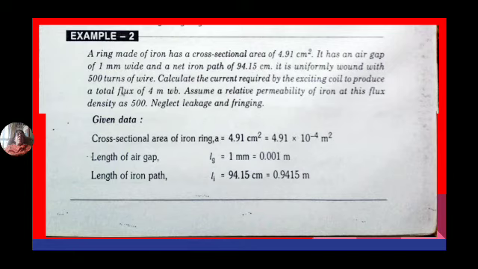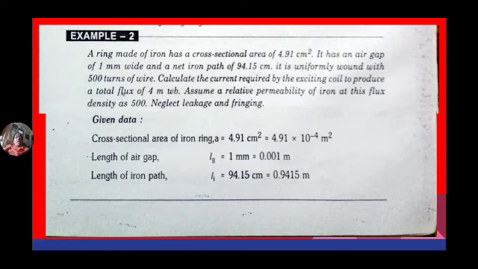The total iron path is 94.15 centimeters, meaning the perimeter of the ring. The number of turns is given as 500 and the flux is given as 4 milliwebers. Mu r is given as 500, and he asked to calculate the current.